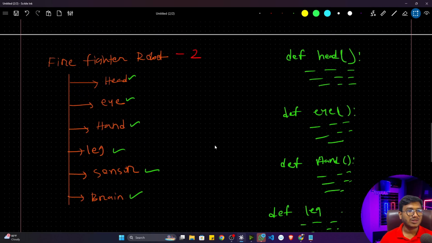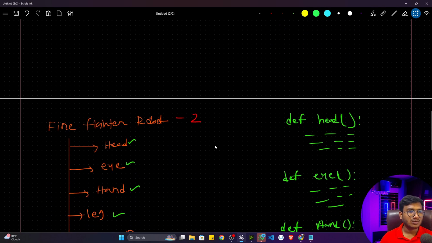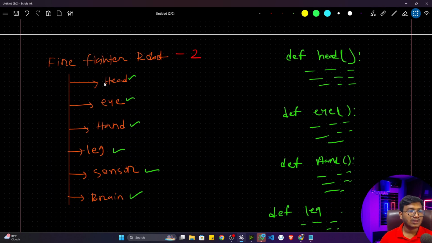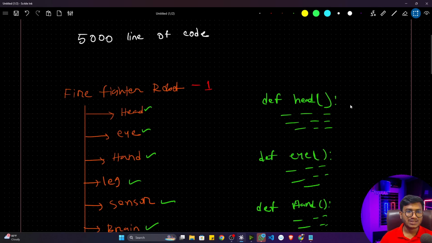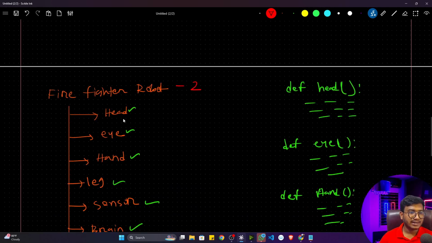Now one issue I think you will observe, see, whenever I created robot 2 functionality and created all the components one by one with the help of functions, this will mismatch together. You can see this is my robot 1 functionality called head. For robot 2 functionality I created another head, it is here. Now I think you know inside one file I can't define 2 heads. I can't define the same name of a function. It's not possible. You have to use a different name.